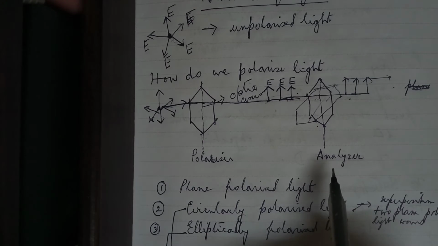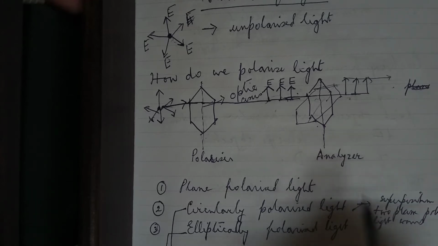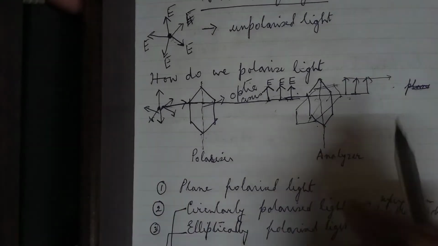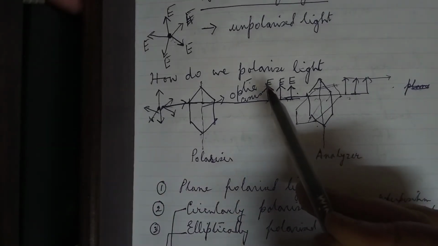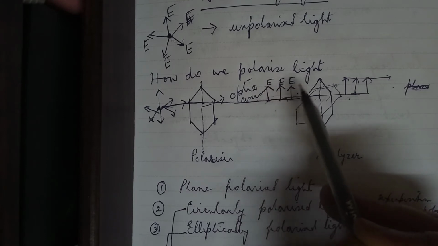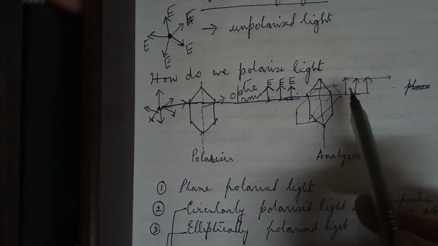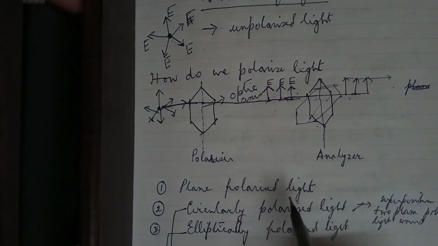Now, the wonderful thing about polarization of light is that light has different types of polarization. Light can be plane polarized, it can be circularly polarized, it can be elliptically polarized. When the tip of the electric field vector points in one direction, we say that the light is plane polarized.